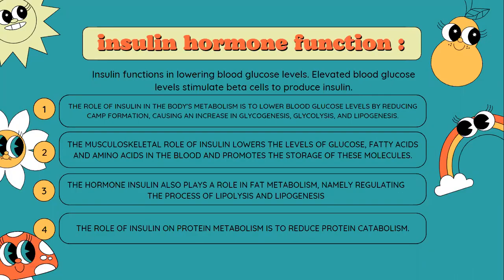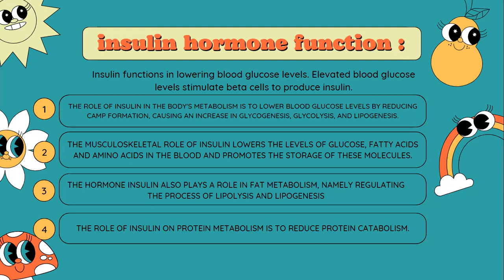Insulin hormone functions. Insulin functions in lowering blood glucose levels. Elevated blood glucose levels stimulate beta cells to produce insulin. The first is the role of insulin in body metabolism, which is to lower blood glucose levels by reducing cAMP formation, causing an increase in glycolysis and lipogenesis.